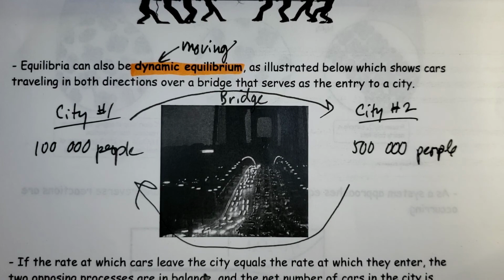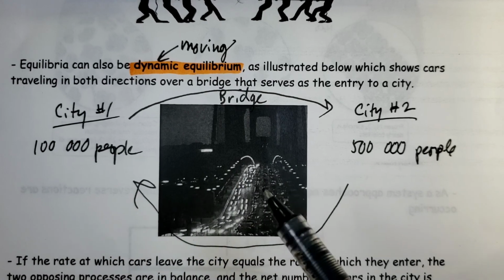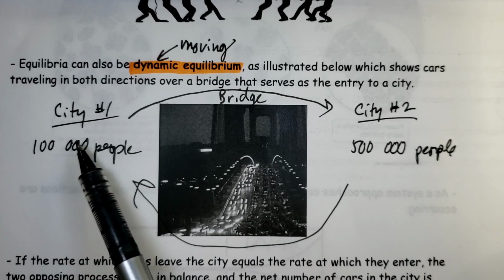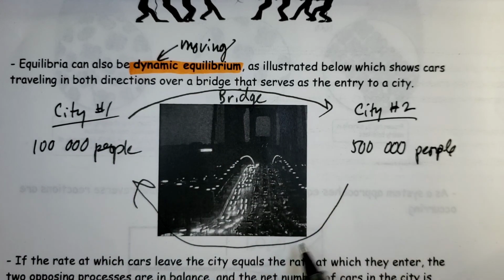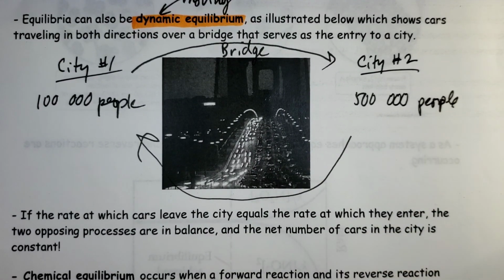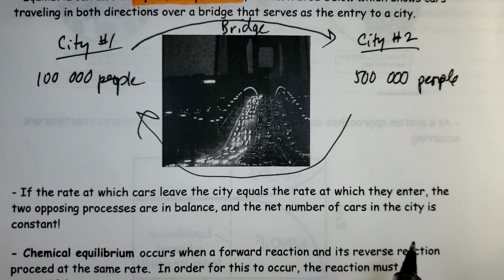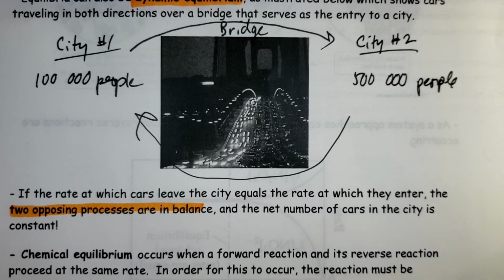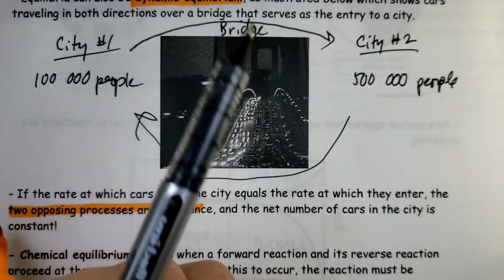If you look at this bridge here, there's headlights showing cars going one way, cars going the opposite way. If we have, for every 10 people moving in this direction, 10 people moving in the opposite direction. So if you look down below here, the rate at which cars leave one city equals the rate at which they enter the other city. The 2 opposing processes are in balance. And the net number of cars is constant.